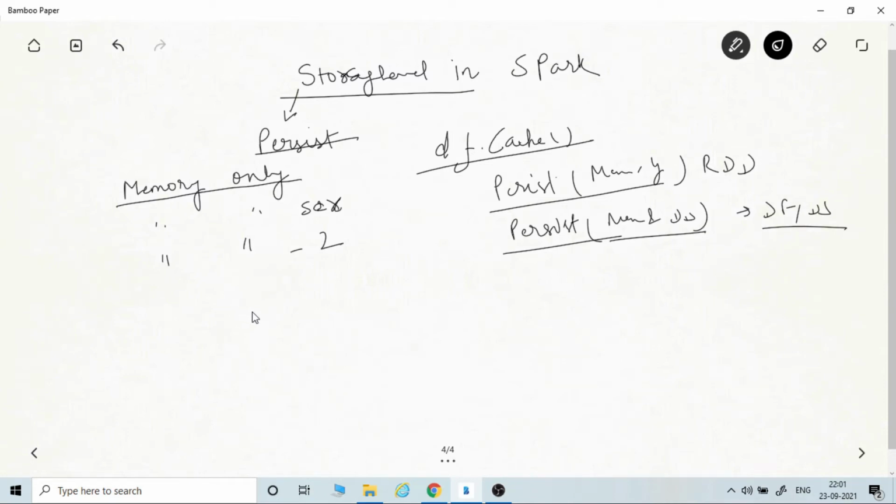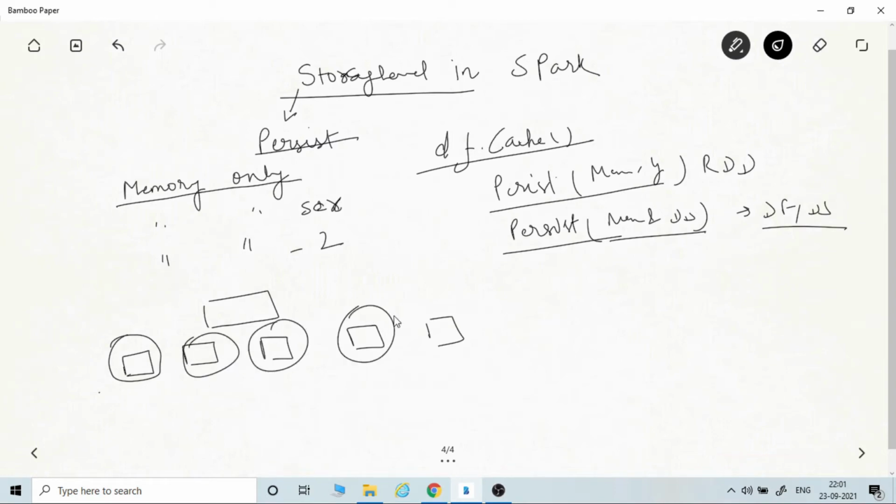Now we will see how cache or persist works. Let's say you have a data frame, and this data frame has five partitions on five servers.